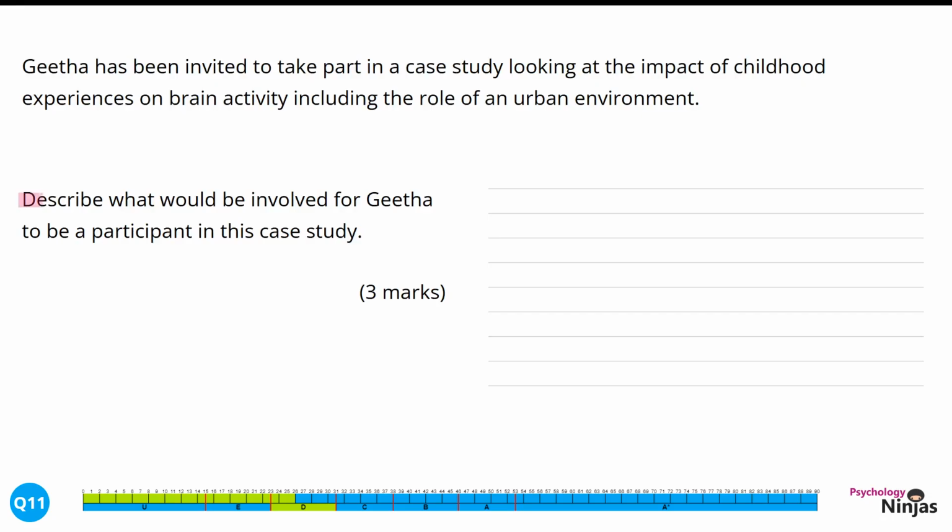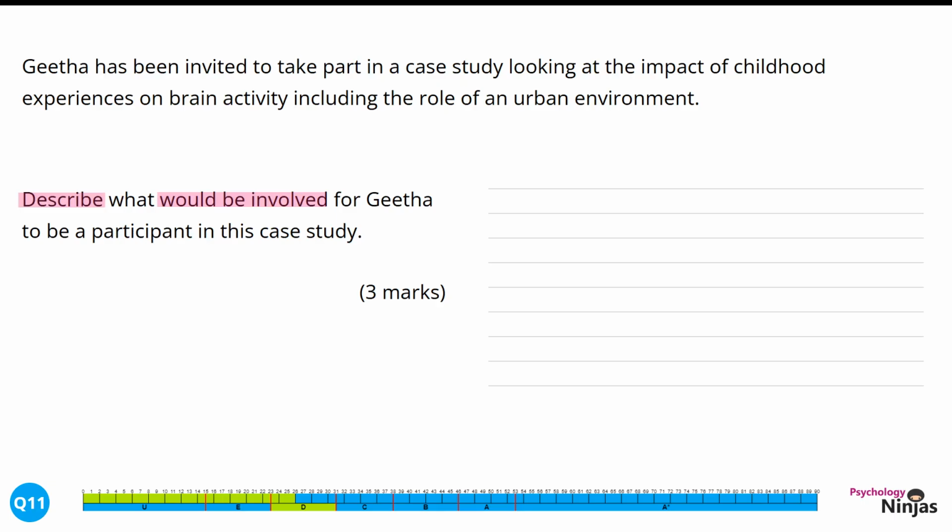Here we have the command word describe, which means we need to give an extension or development to our discussion to take it from a state into a describe point. Within this question, we also need to think about what would be involved. So we're thinking about it from the participant's point of view. What would they have to do if they were in this case study?